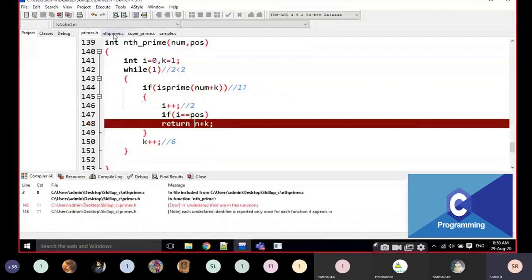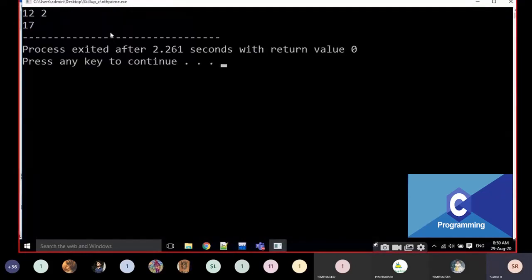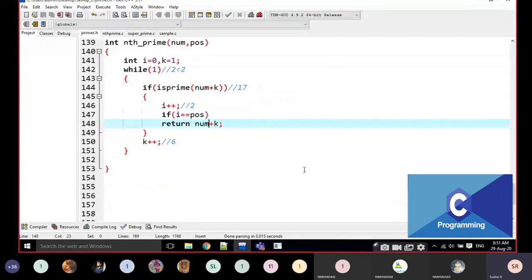For example, in the nth position, I am going to check. Sorry, this is num, right? Num. Okay. For example, 12 and 2. Yes, 17 is the output. I can write in any method, okay, any method. Just note it down. Using an infinite loop, I can write. I can write using a normal function. Anything. Can I write this function using recursion? Can I write?